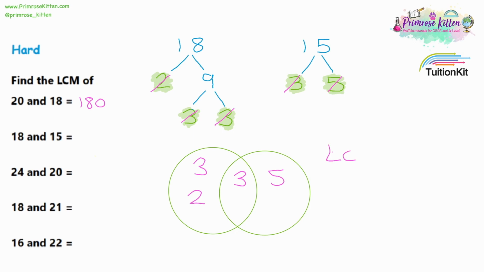So the lowest common multiple would be all of those numbers multiplied together: 2 times 3 times 3 times 5. One step at a time, 2 times 3 is 6, then 6 times 3 is 18, and then we do 18 times 5, so 10 times 5 would be 50, 8 times 5 is 40, so 50 and 40 will give us 90. So the lowest common multiple of 18 and 15, the smallest number in both times tables, is 90. And again, I've used up all the space on the screen, so I'm going to clear the screen now and move on to the next question.